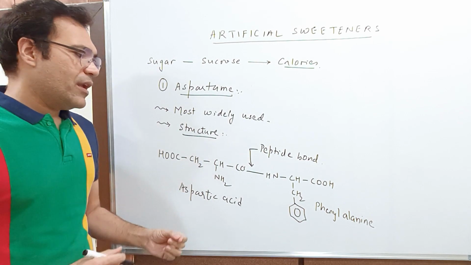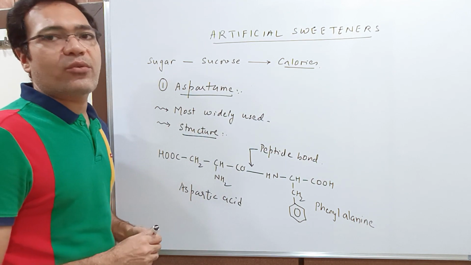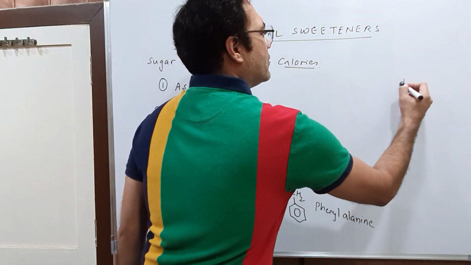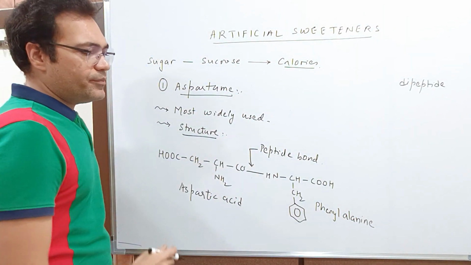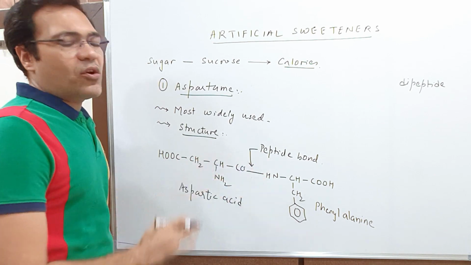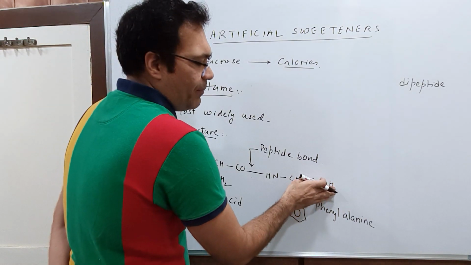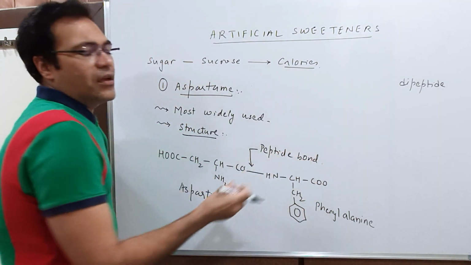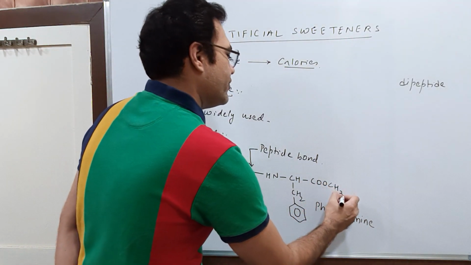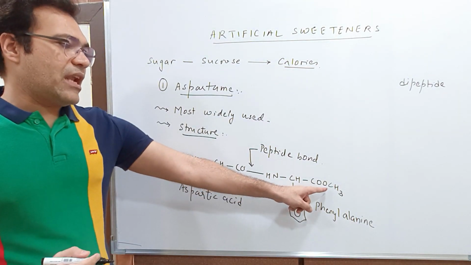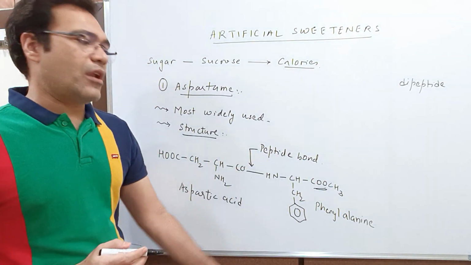Now, the structure that you get by the combination of two amino acids is known as a dipeptide. Dipeptide. Di means two, peptide because it is formed by the combination of two amino acids. Now, students, here if I replace this H by a CH3, then you can see that now it becomes an ester. This COO group is an ester group. So now it becomes an ester.